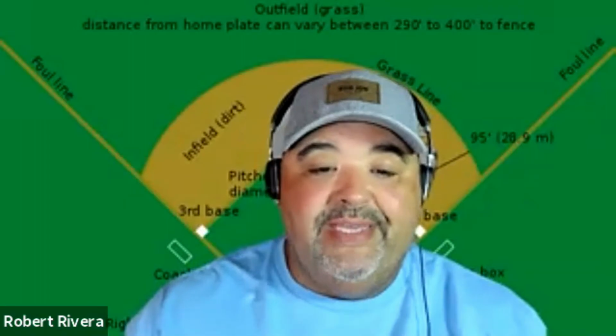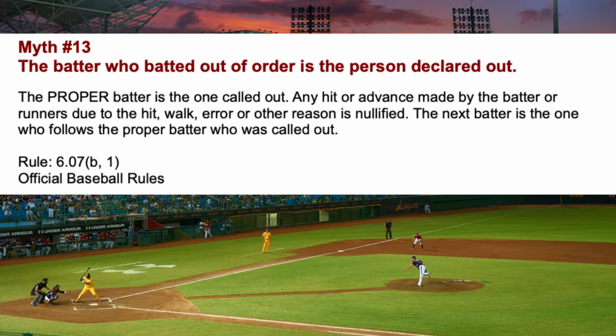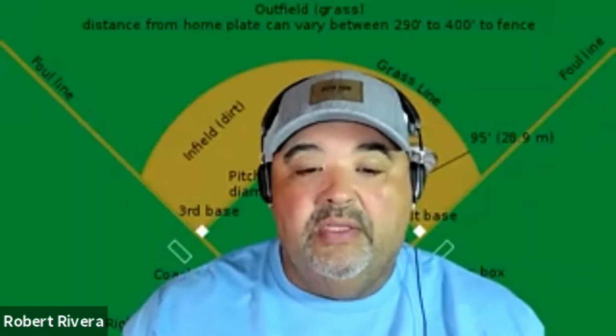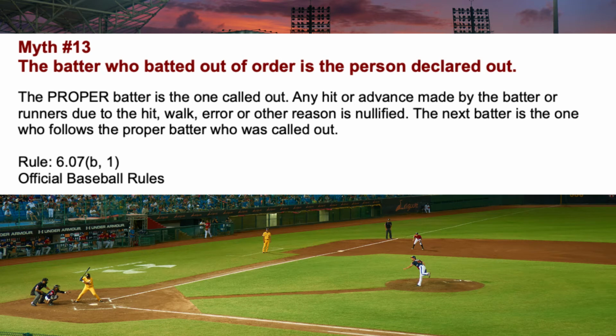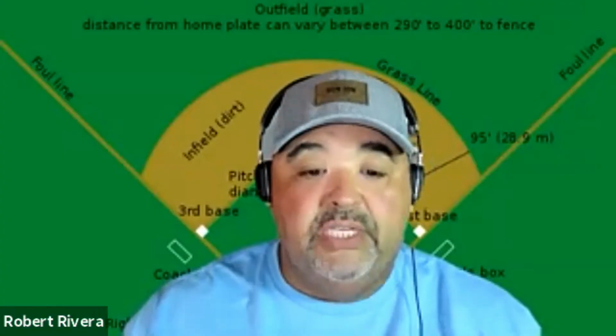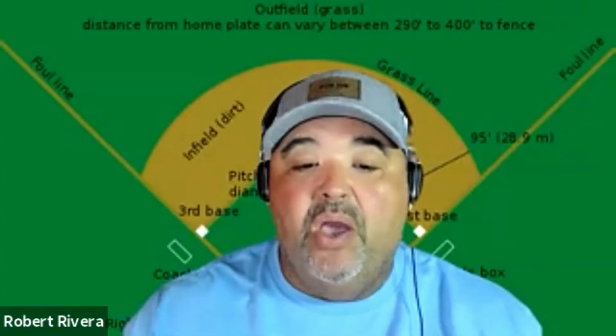Move on to number 13. The batter who batted out of order is the person declared out. That's also wrong. I'm going to read you the rule. The proper batter is the one called out. Any hit or advance made by the batter or runner due to the hit, walk, error, or any other reason is nullified. The next batter is the one who follows the proper batter who was called out. That's rule 6.07 B1.